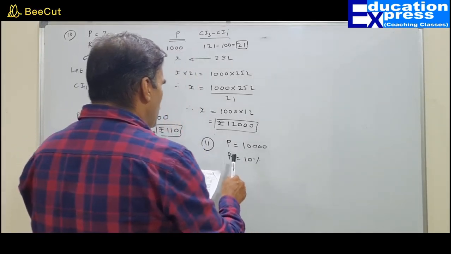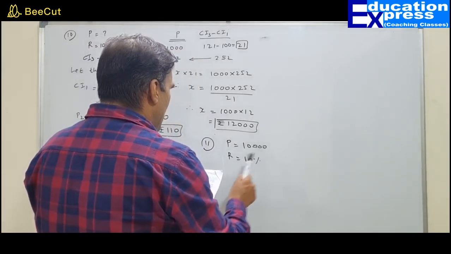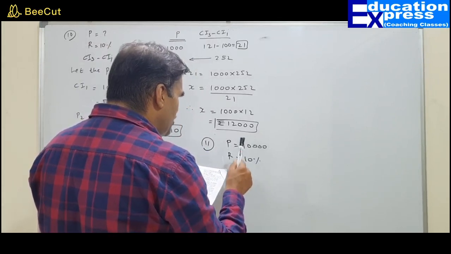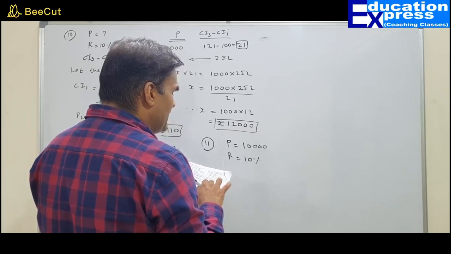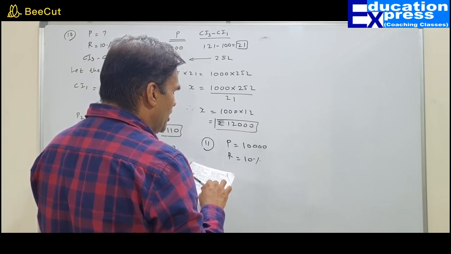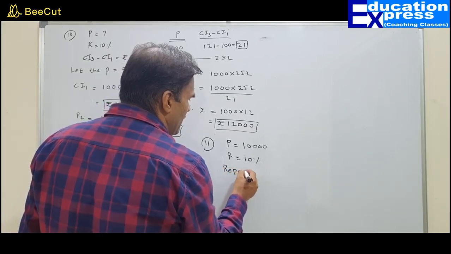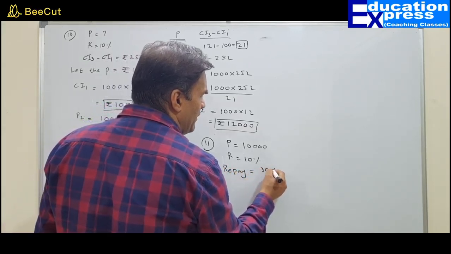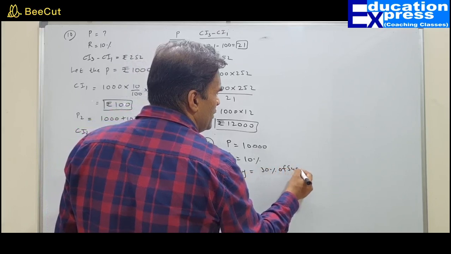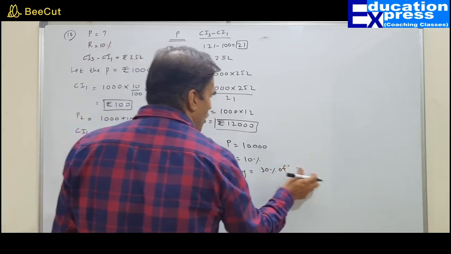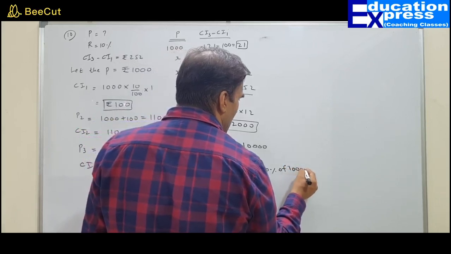So a man borrows 10,000 at 10% compound interest annually. At the end of each year, he repays, that means he pays back, 30% of the sum borrowed. So there is a repayment. Repayment of how much? 30% of the sum borrowed. Now what is the sum borrowed? So 30% of 10,000.